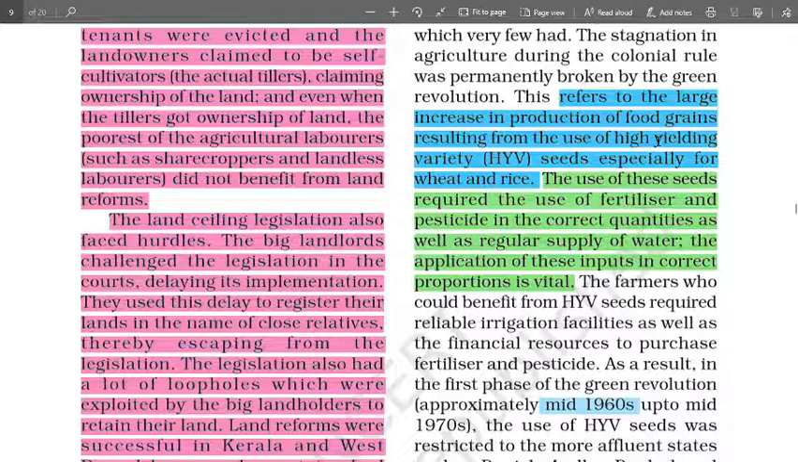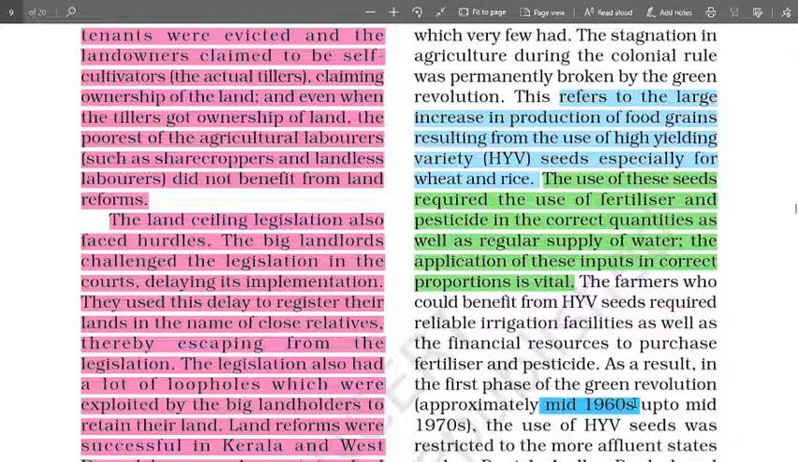Due to high yielding variety of rice and wheat, there is an increase in food grains production. When was it started? It started in mid 1960s. It's the middle of 1960s, so it can be 66, 67.